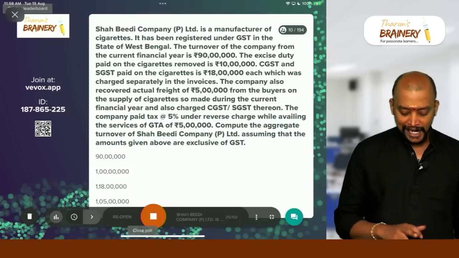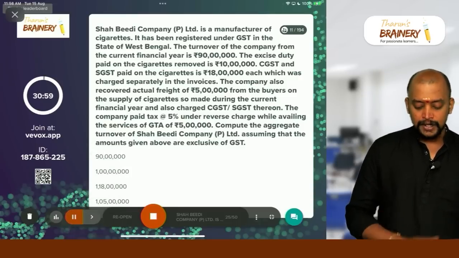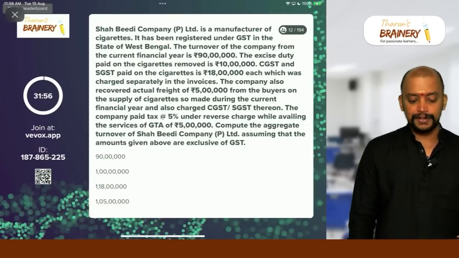Now, we need to compute the aggregate turnover in this case, and I am just giving you 2 minutes time. Start now. Make the computation of aggregate turnover.